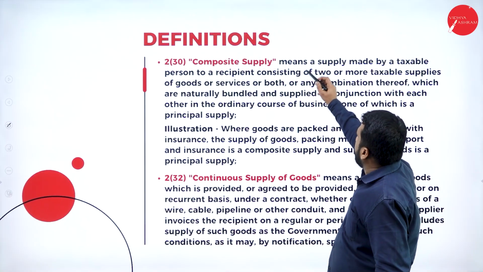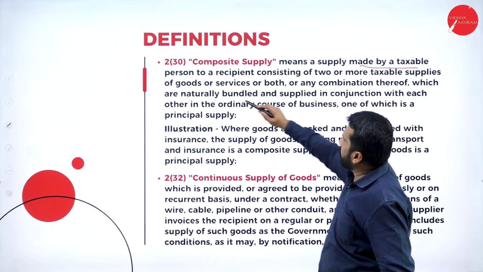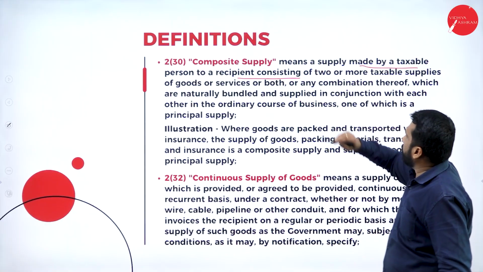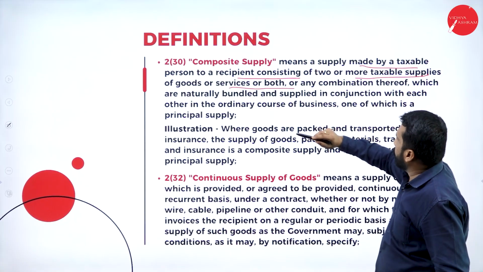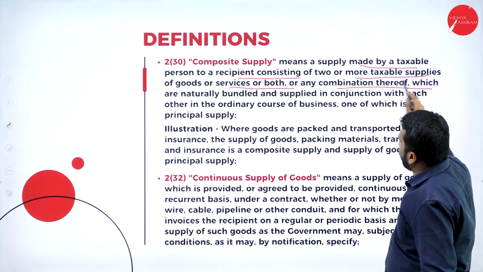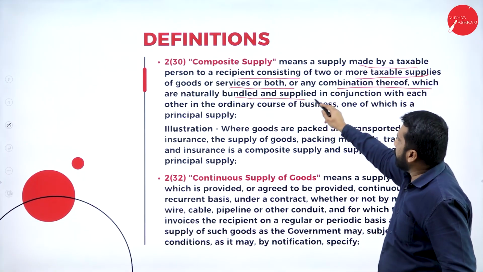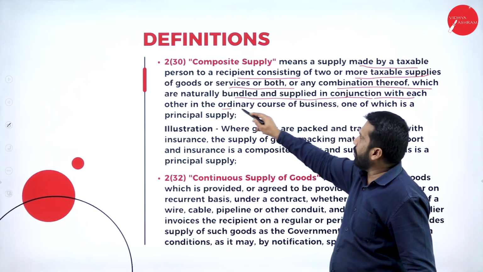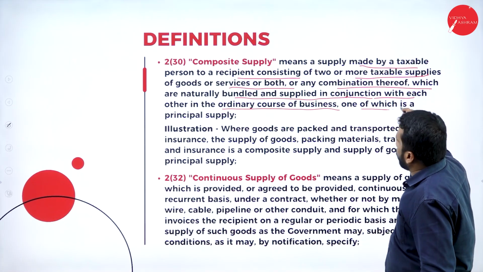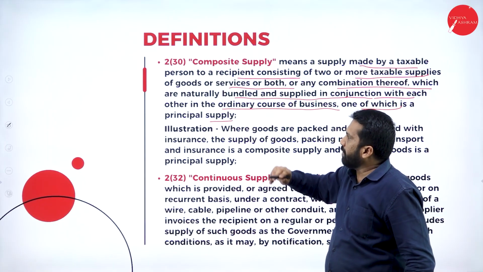Now, composite supply means supply made by a taxable person to a recipient consisting of 2 or more taxable supplies of goods or services or both, or any combination thereof, which are naturally bundled and supplied in conjunction with each other in the ordinary course of business, one of which is a principal supply.